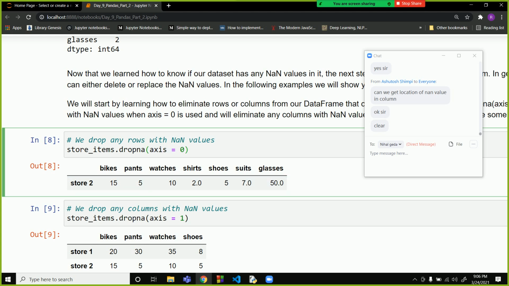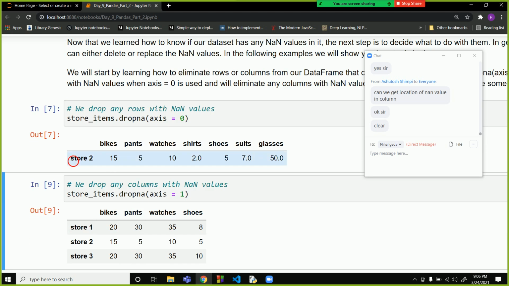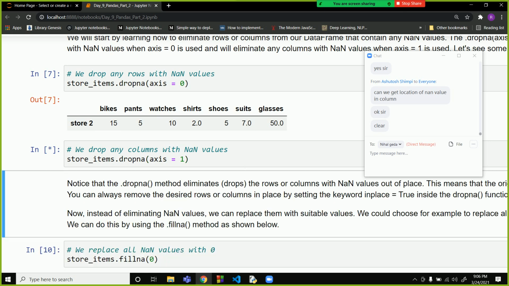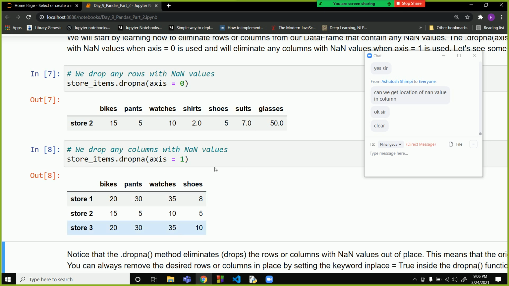So now we have only one row over here. If we want to remove all the columns that have null values, we use axis equal to 1, and all the columns that have null values will be removed.